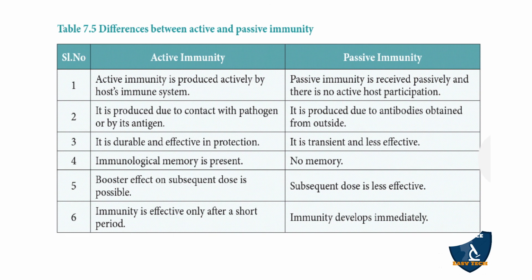Immunological memory is present in active immunity and there is no memory in passive immunity. Booster effect on subsequent dose is possible in active immunity, but subsequent dose is less effective in passive. In active immunity, immunity is effective only after a short period. In passive immunity, immunity develops immediately. So these are the differences.